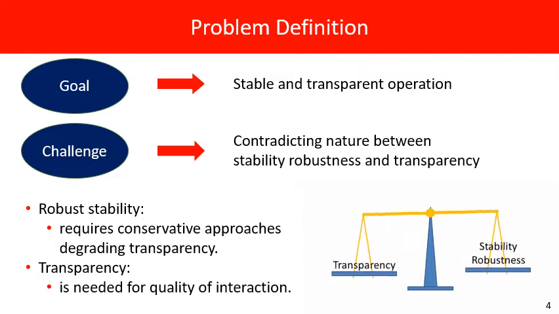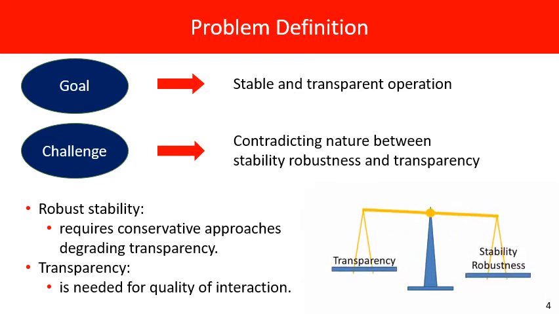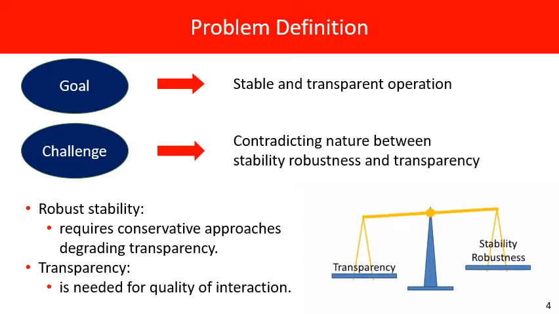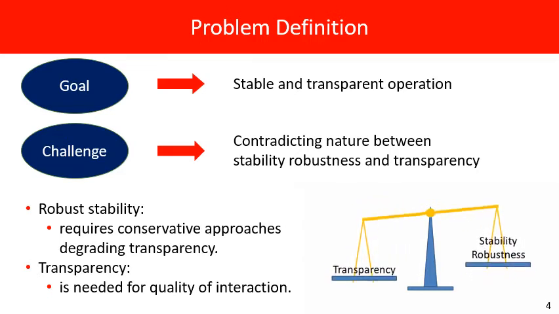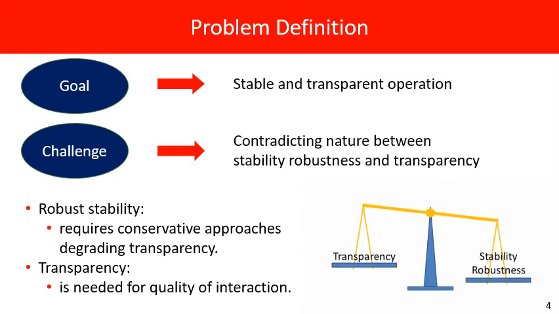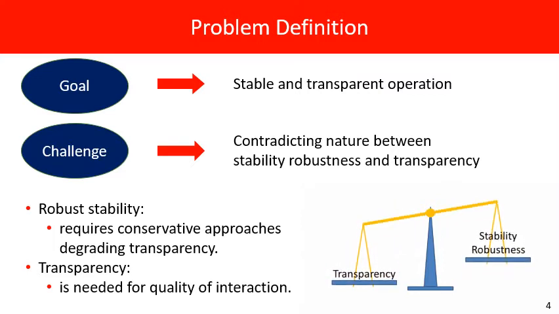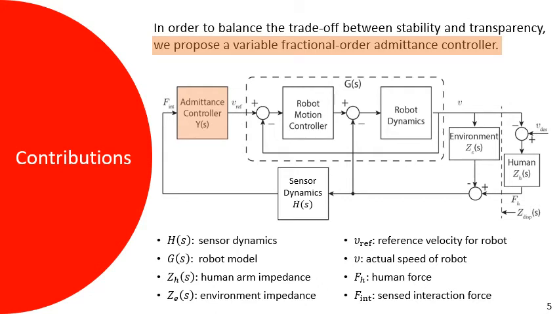and transparency. In our task, transparency is mainly needed when the operator approaches the workpiece. This part can be considered as a free movement. However, when the contact occurs during drilling, the system must be stable for safe operation. In order to reach our goal, we focused on the controller of our cobot. In this study, we propose a variable-fractional order admittance controller in order to balance the trade-off between stability and transparency.